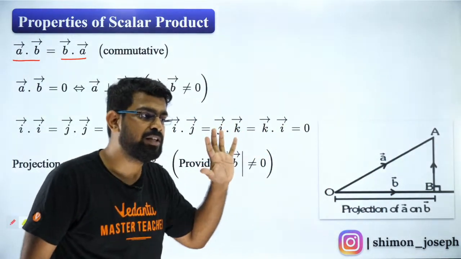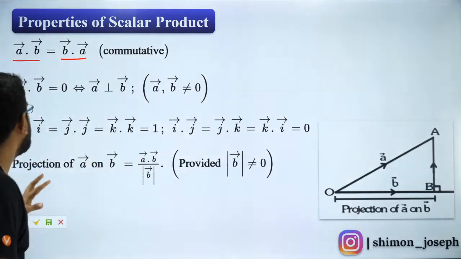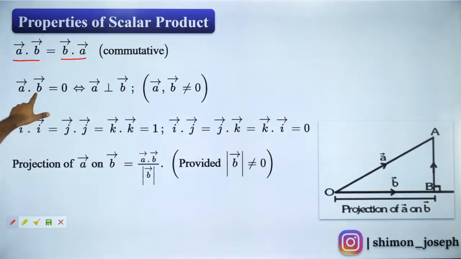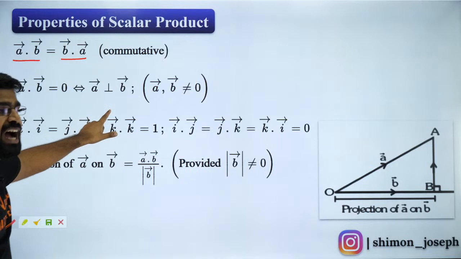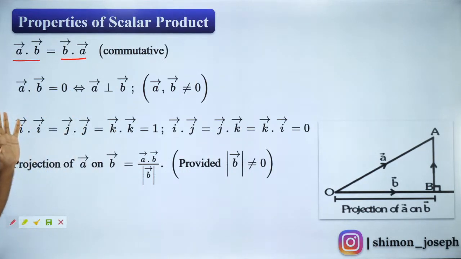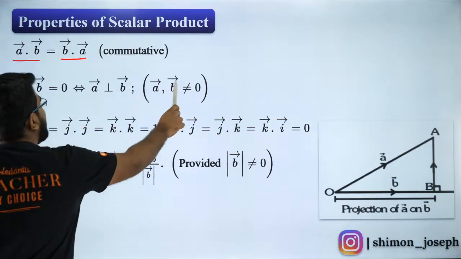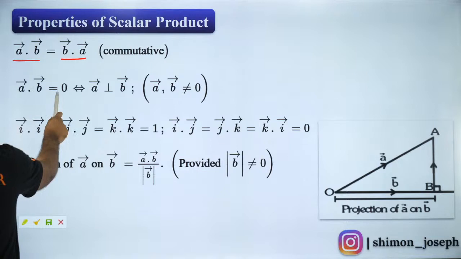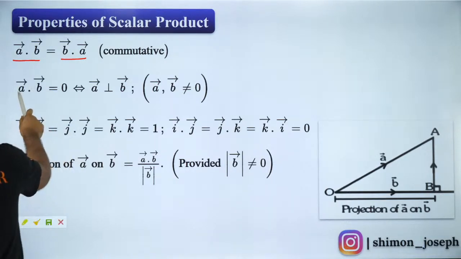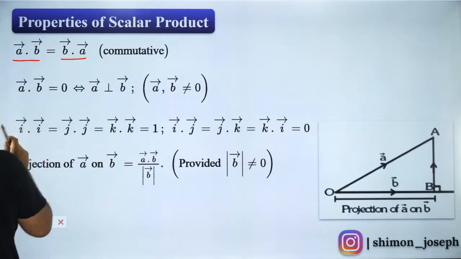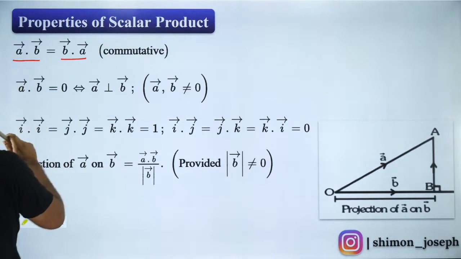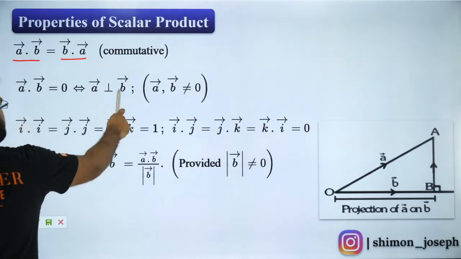Are you all clear? Now the next thing is, if A dot B is 0, that means A and B are perpendicular, provided A and B are not 0. Because if A dot B is 0, it can be because modulus of A is 0, or modulus of B is 0, or because they are perpendicular.